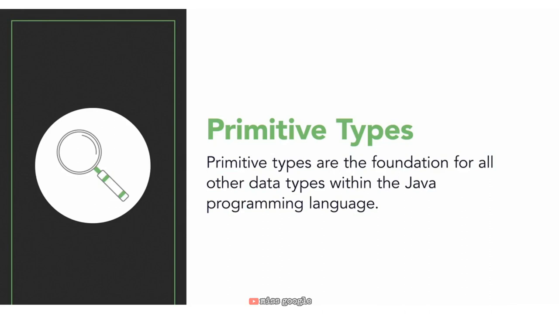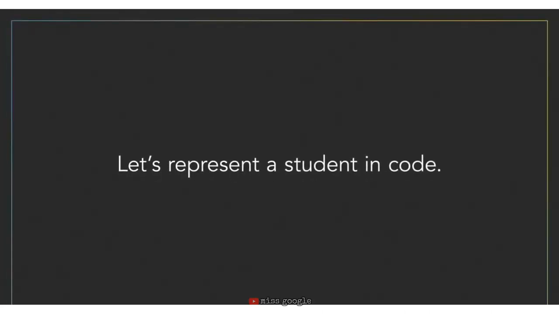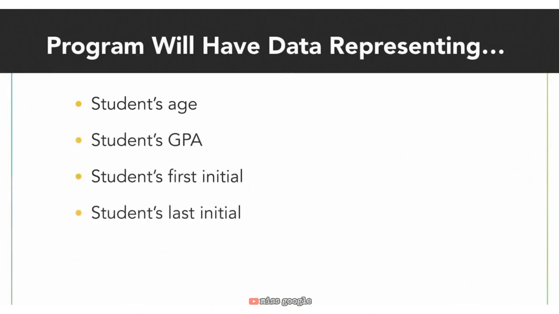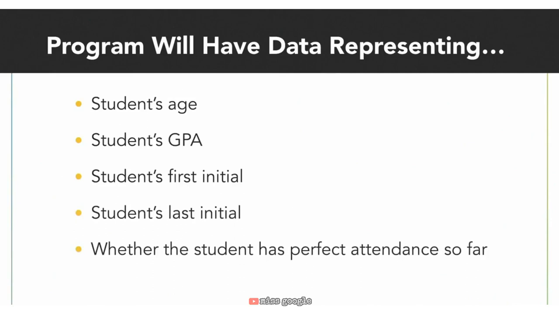Let's try using our primitive types in Java. Let's create some data in Java. In this lesson, we'll be creating a few pieces of data that could represent attributes of a given high school student. Our program will have representations for a student's age, GPA, first initial, last initial, as well as if the student has had perfect attendance so far this year. Before we get to the code, let's assign a Java data type to each of these pieces of data.